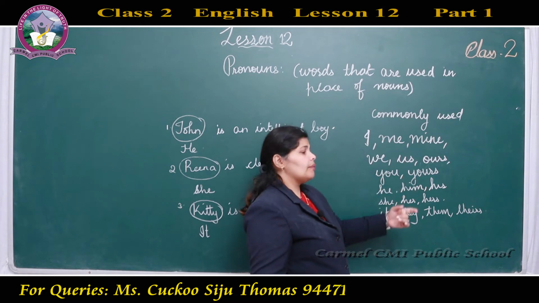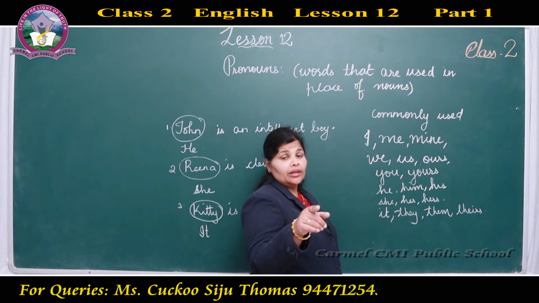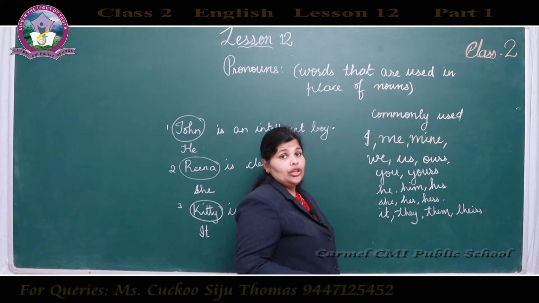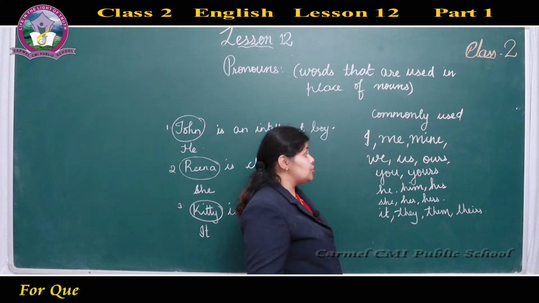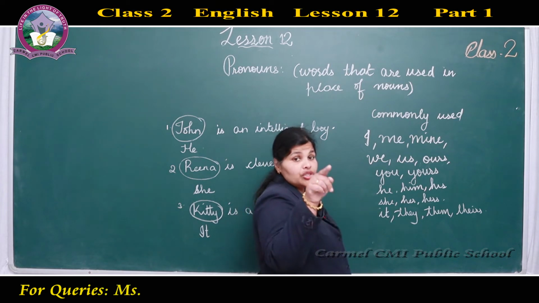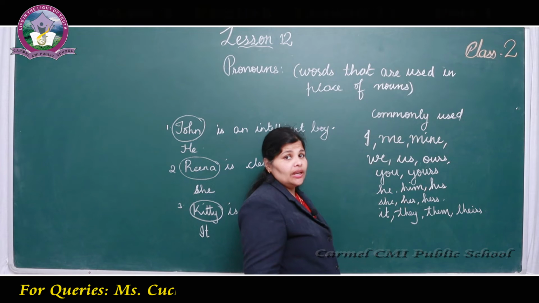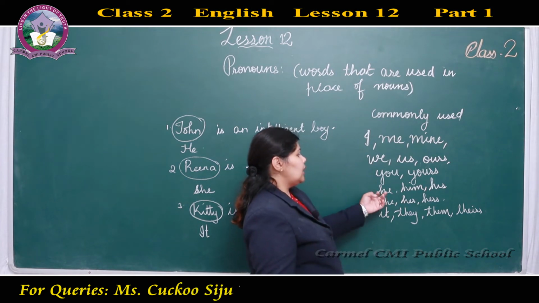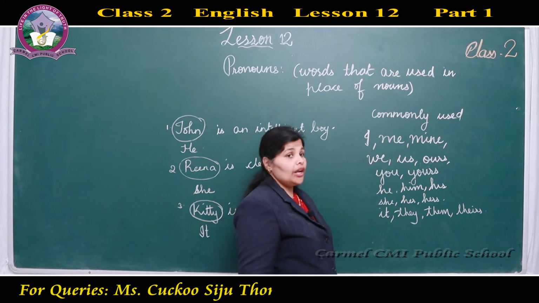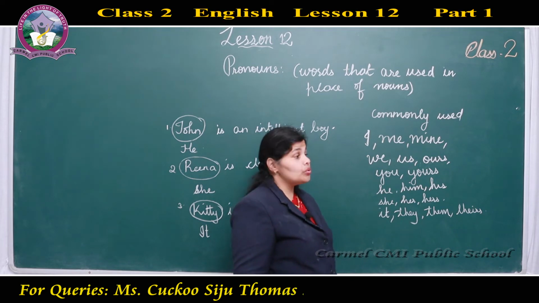You, yours. You are a child. Yours, pencil. It is your pencil. Next, that book is yours. We are saying that book is yours. Now, he, him, his. I told you, for boys, what do you use?